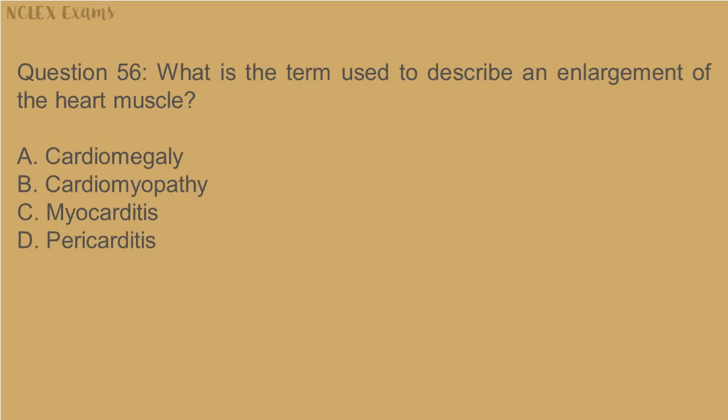Question 56. What is the term used to describe an enlargement of the heart muscle? A. Cardiomegaly. B. Cardiomyopathy. C. Myocarditis. D. Pericarditis.